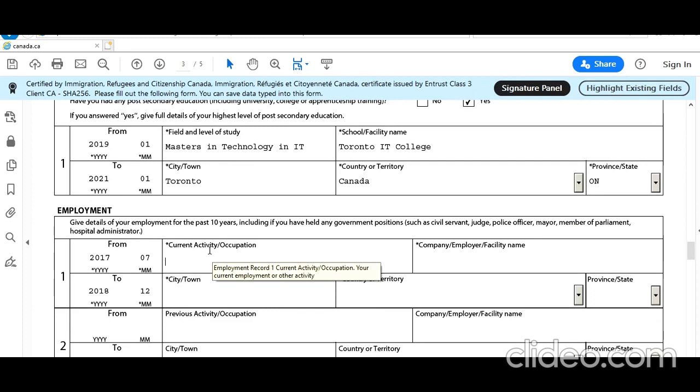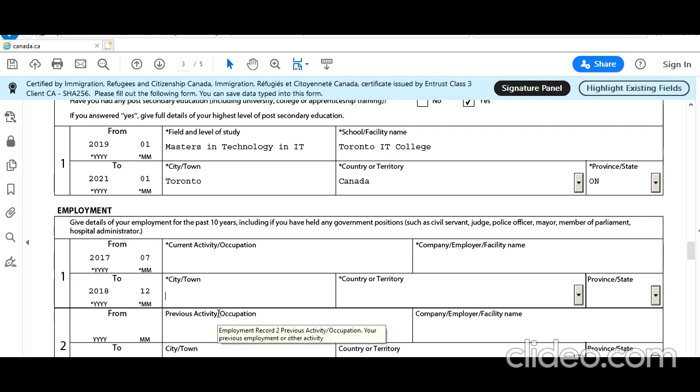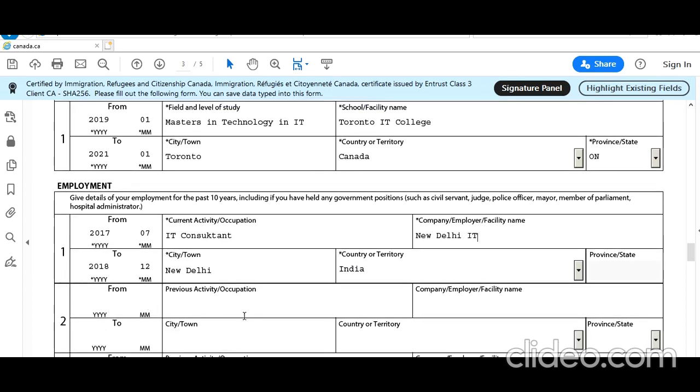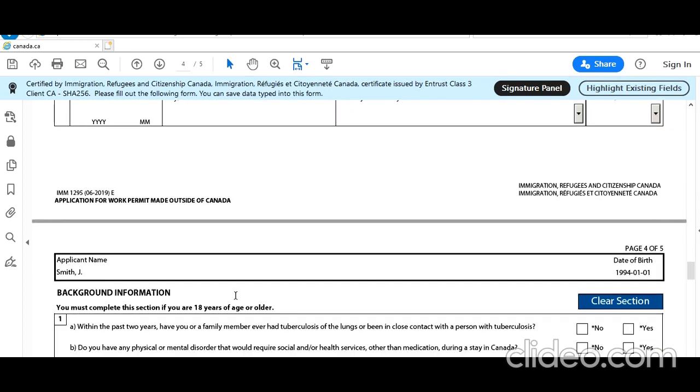Such things you can always describe in the letter, and then it should be fine, because I did similar things in other applications and they were accepted. Let's say he worked in New Delhi, country India, as an IT consultant, company let's say New Delhi IT, whatever is applicable in your case.